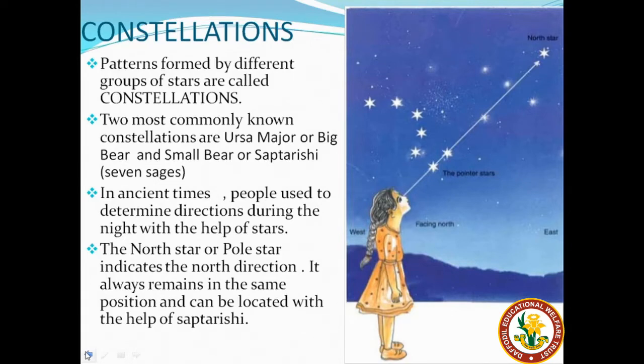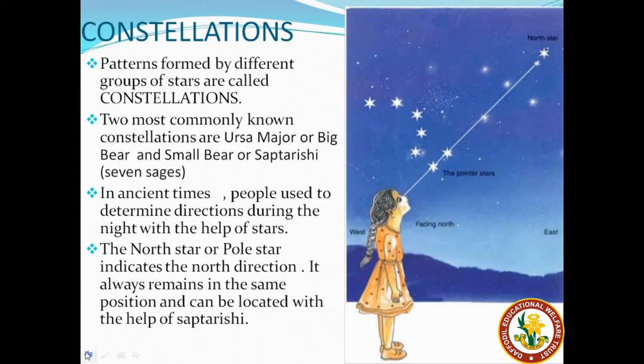Students, in ancient times we all know there was no compass to know the directions, and people used to make estimations with their experience to find out the directions. In ancient times, when there was no compass to know the north direction, travelers and sailors used to take the help of celestial bodies to find their directions. In the daytime they used the sun, but during night they used to seek help of stars to know their directions.